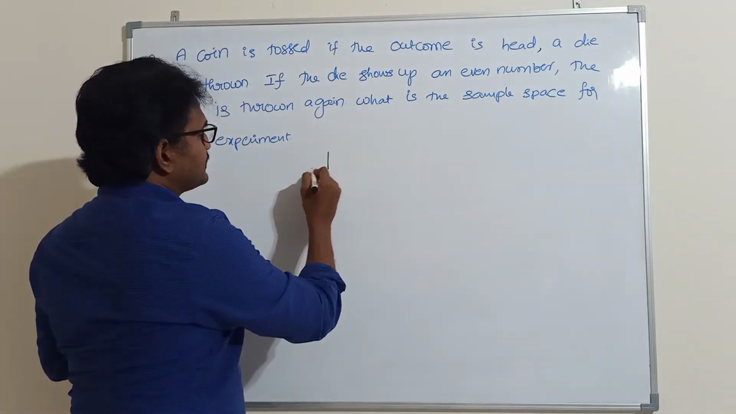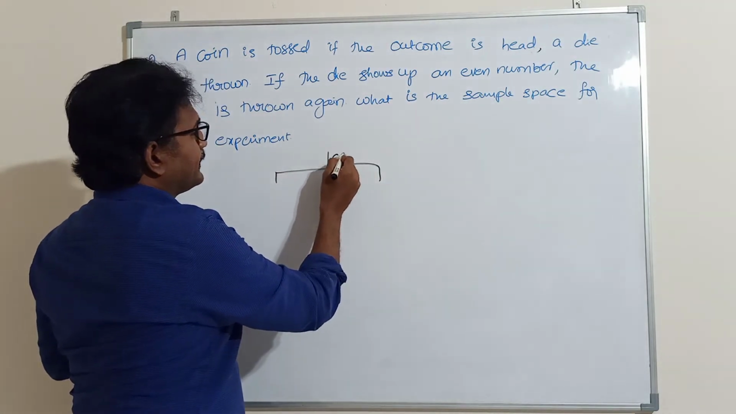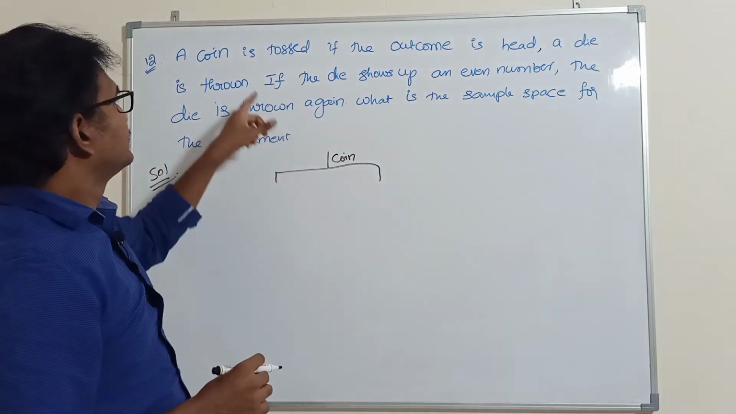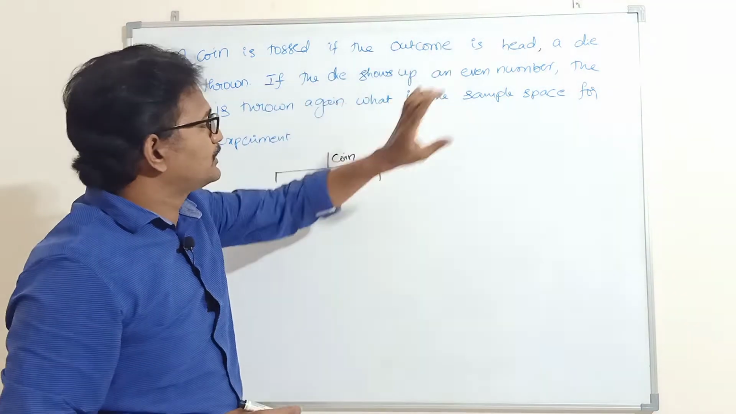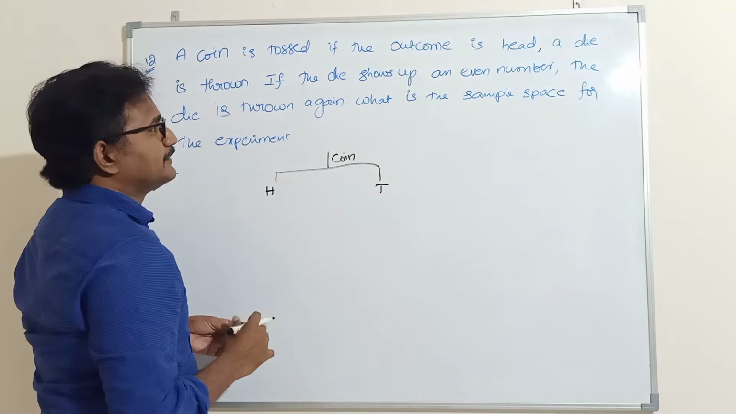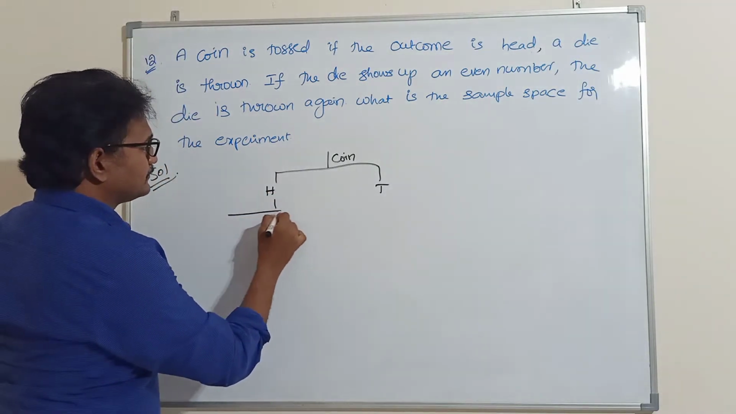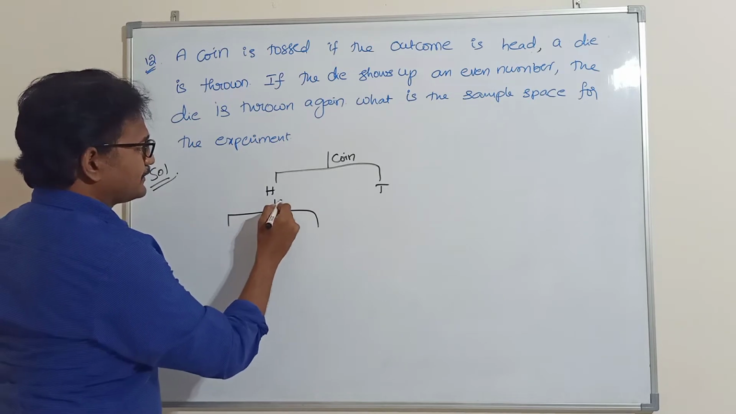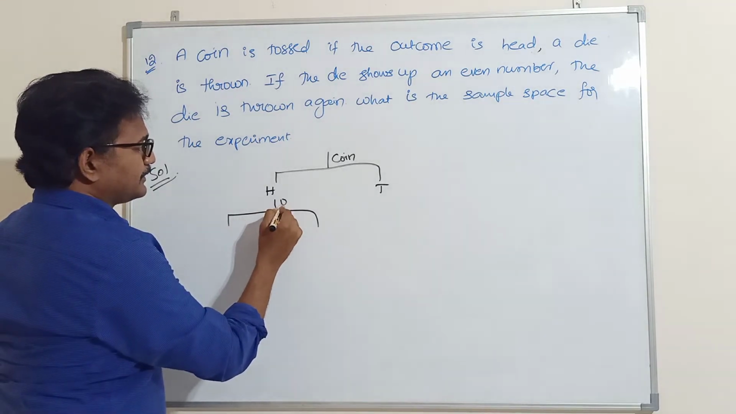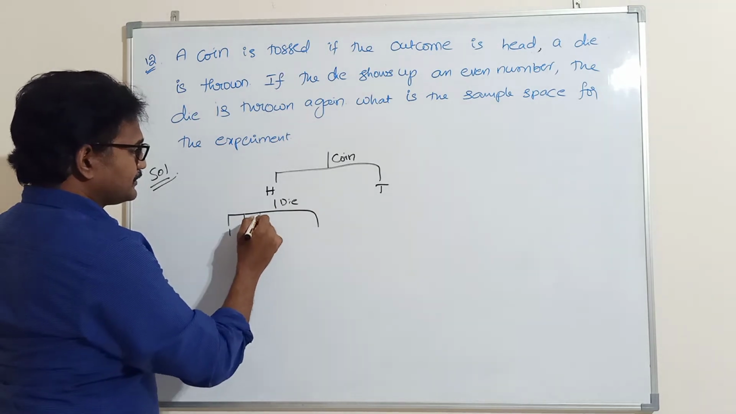So first we are tossing a coin. When a coin is tossed, if the outcome is head, a die is thrown. Die means it shows 6 outcomes.